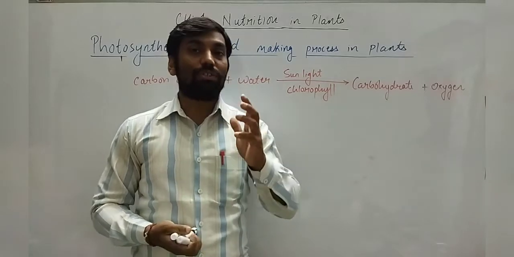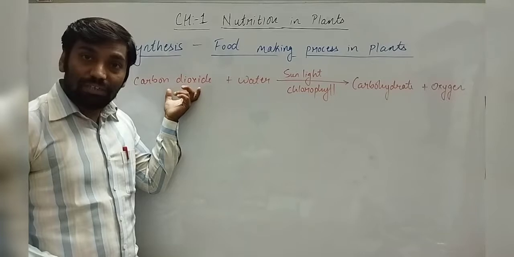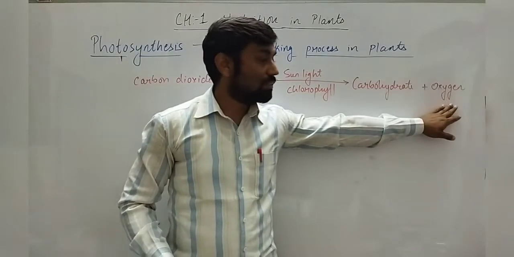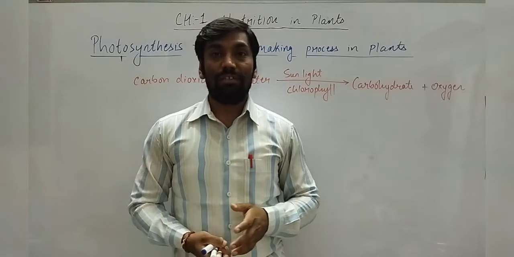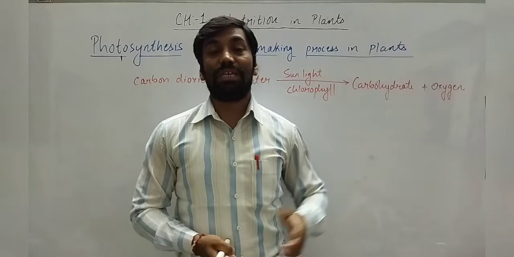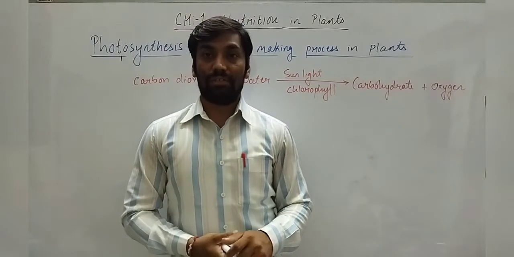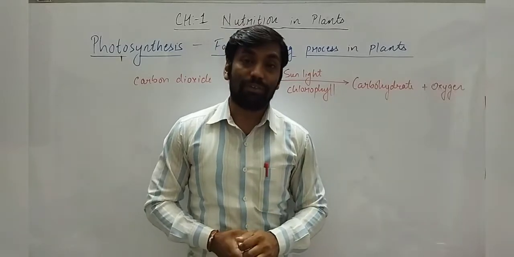Okay, so during the process of photosynthesis, what happens? Plants take up carbon dioxide and give out oxygen, right? That is why we always say we need to grow plants, because they provide us oxygen. We can say that they provide us fresh air, and at the same time, they also help in a cooling effect.